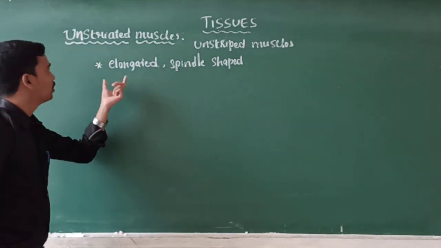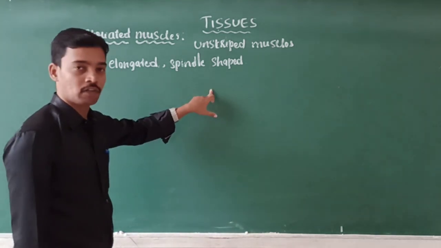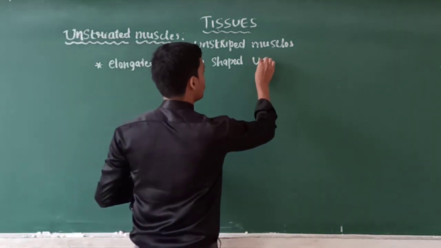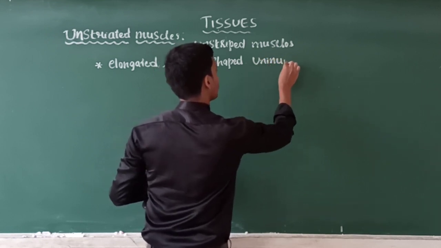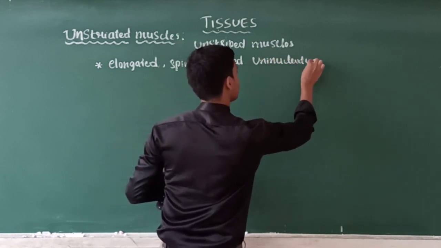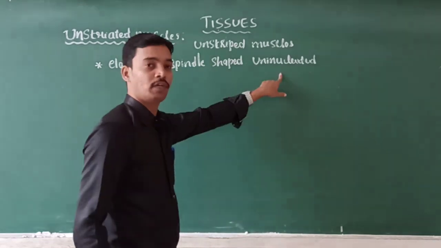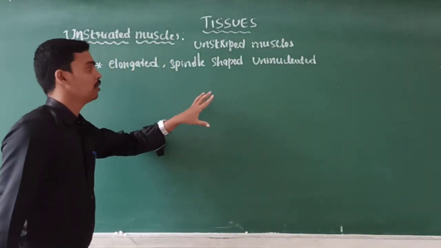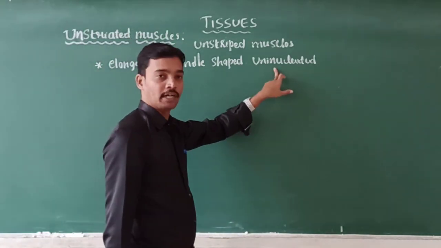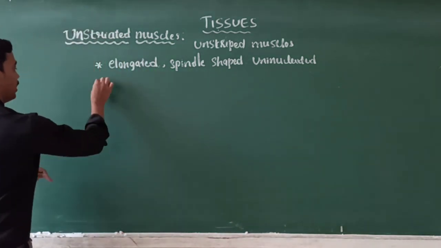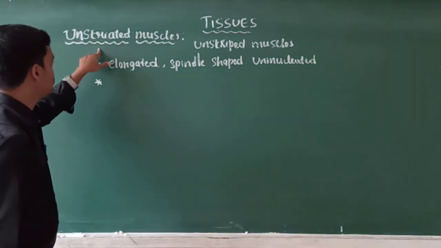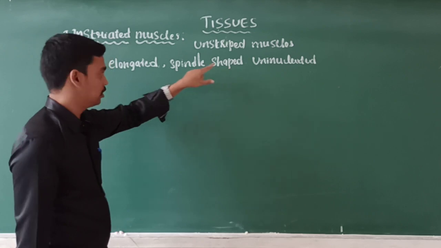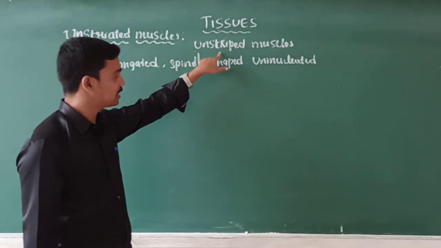In striated muscles they are multinucleated, but here they are uninucleated. If more than one nucleus is present, it is multinucleated. You already know striated muscles are called striped muscles. Here, unstriated muscles are unstriped muscles.